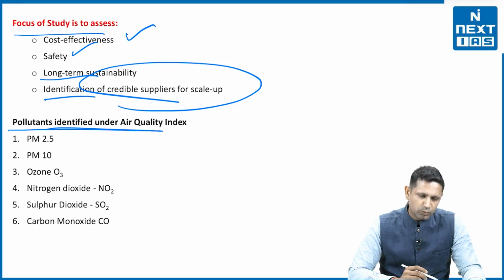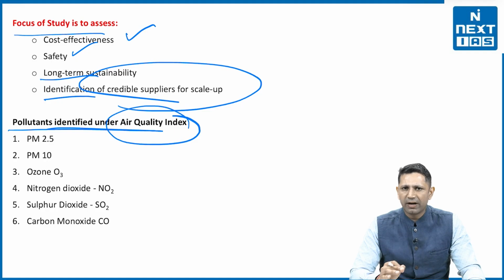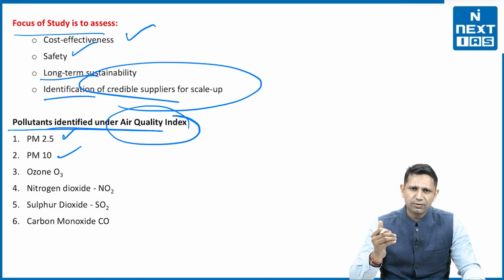Now, let's see what the air pollutants are that we identify. The standard air pollutants in the air quality index include particulate matter 2.5 and particulate matter 10. Then we have ground level ozone. One ozone is at the level of the stratosphere, another one is at the level of the ground. The ground level ozone is very, very harmful.